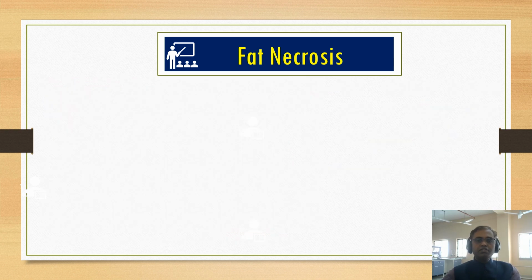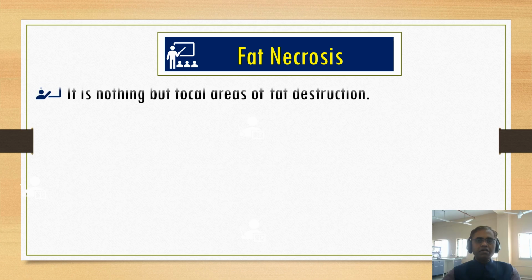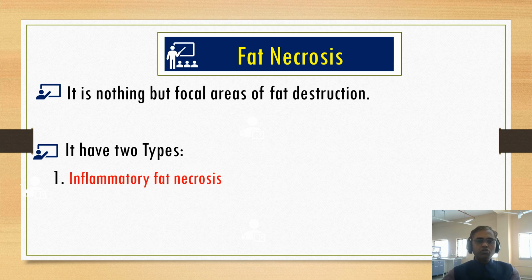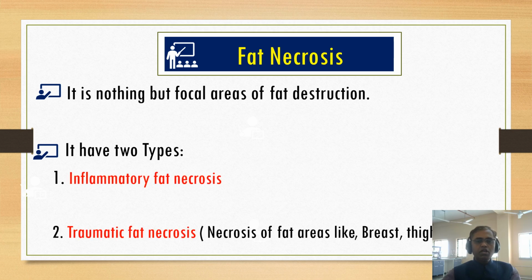So we'll go to the fifth type, that is fat necrosis. It is nothing but a focal area of fat destruction. There are two types of fat necrosis. One is inflammatory fat necrosis, another one is traumatic fat necrosis. Traumatic fat necrosis is necrosis of fat in areas like the breast and thigh, etc.